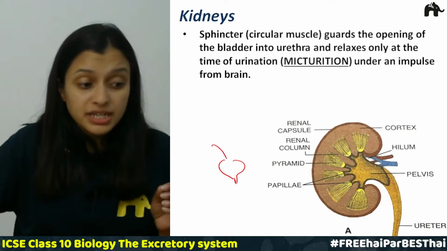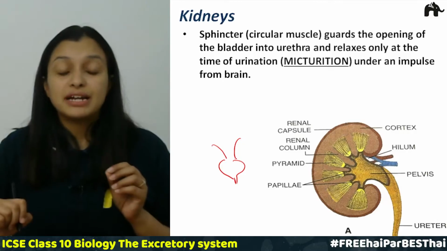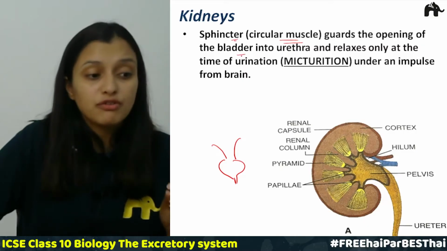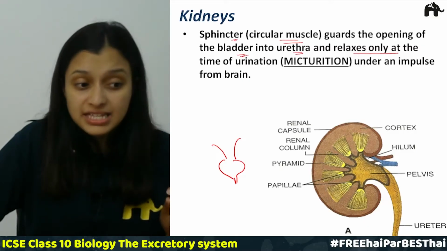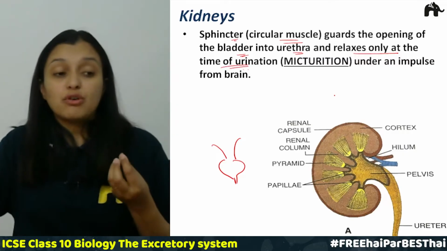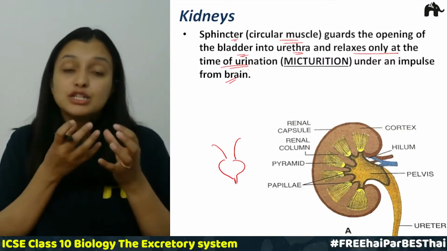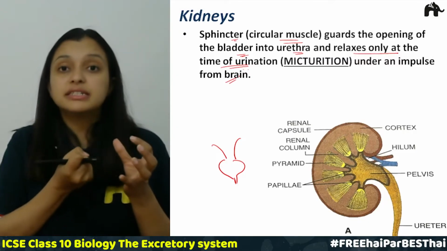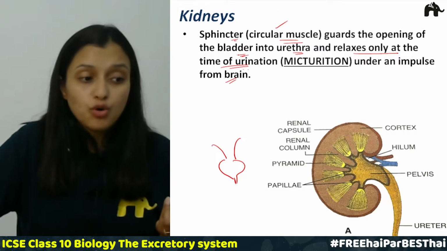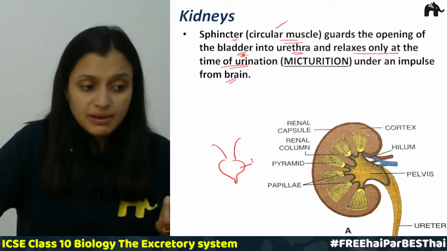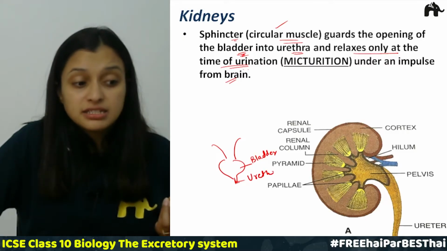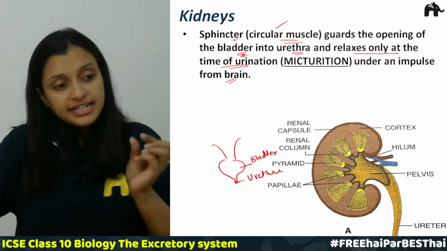Now when the urine is poured into the urinary bladder through these ureters, there are some sphincter or circular muscles which guard the opening of the bladder into the urethra, and they relax only at the time of micturition, only at the time of urination, under the impulse from the brain. So this is the bladder, right? And after the bladder, this is the urethra.